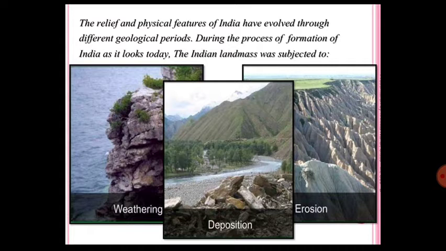These are the different outside features of the landforms, but our earth is always changing internally also.